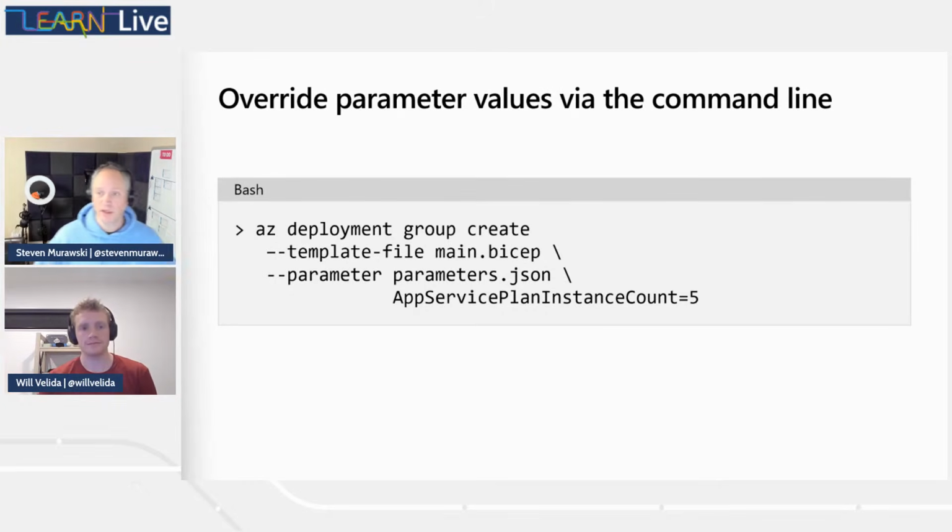Something to note here is that this parameter we're overriding at the command line doesn't have to necessarily be specified in the parameters.json. It could just be a parameter that's exposed via the template, right? I don't have to have a value in all three places. It is one of them, and then there's the order of precedence in terms of which is going to win. Yeah, so the GitHub Actions scenario is a really common one for providing those overrides at the command line at runtime.